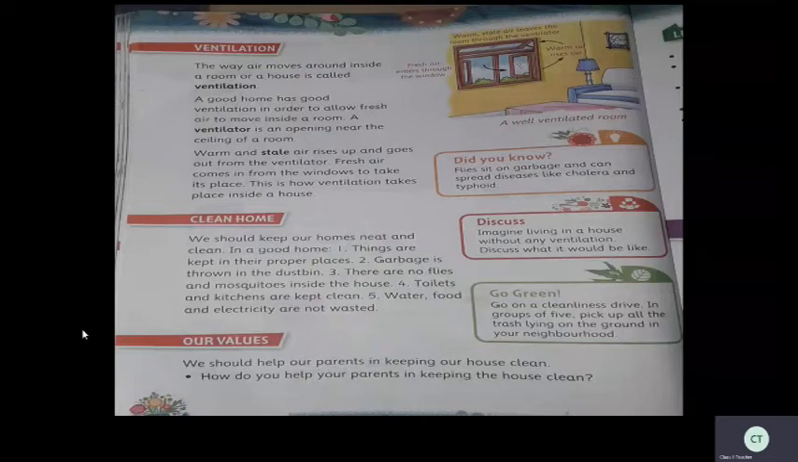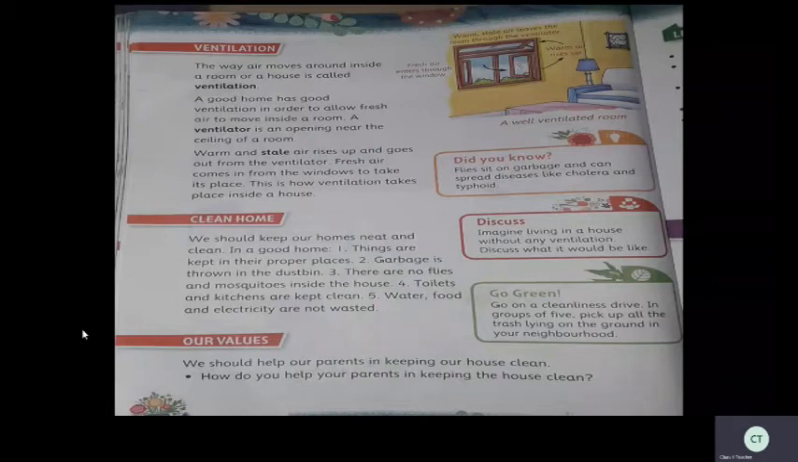So if we have all these things, then we can say that this home is a good home. Once again, children, we all should like to have a neat home, isn't it? So in order to have a neat home, we should do something. So what are the things we should do?